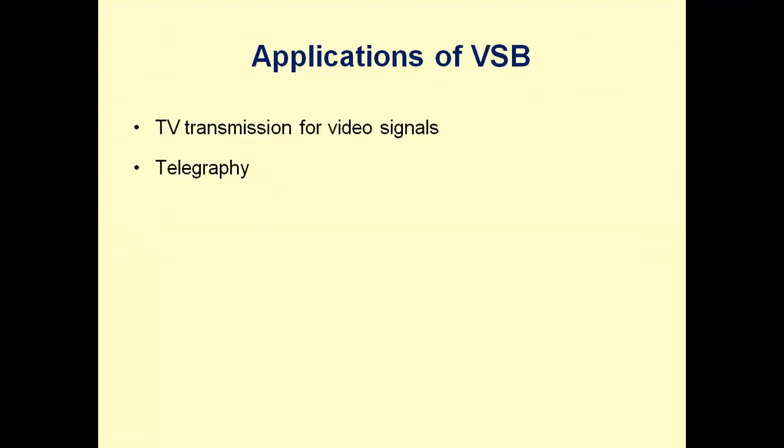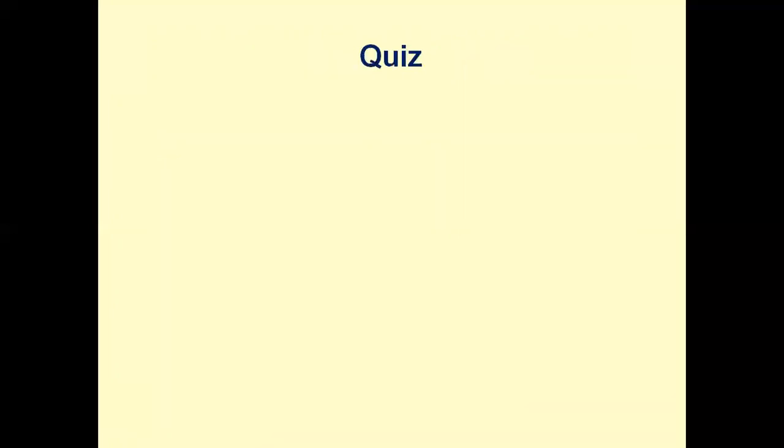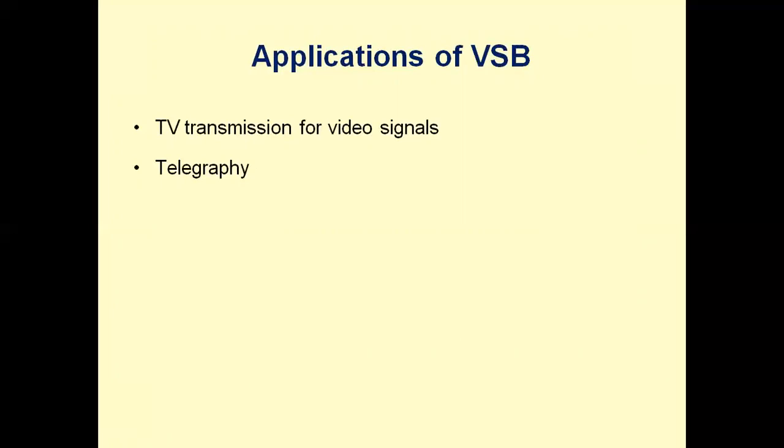Applications of VSB: TV transmission for video signals, telegraphy. The various applications of AM: it is used for radio broadcasting. SSB applications: SSB is used only in radio telephony and not in radio broadcast. It is used for HF mobile communication. This is widely used in multi-channel carrier systems. VSB applications: it is more suitable for telegraph and television transmission of the video signals.